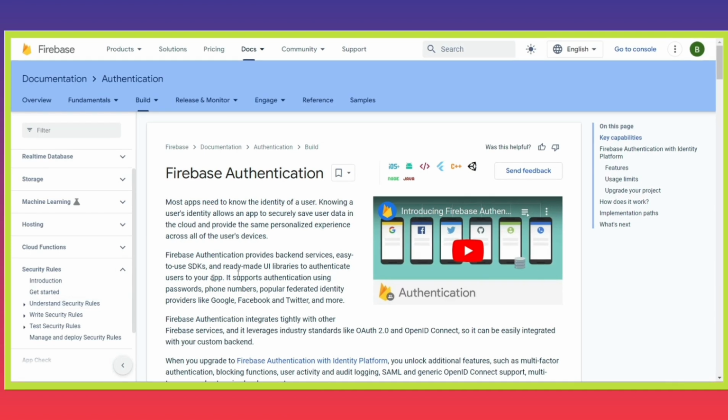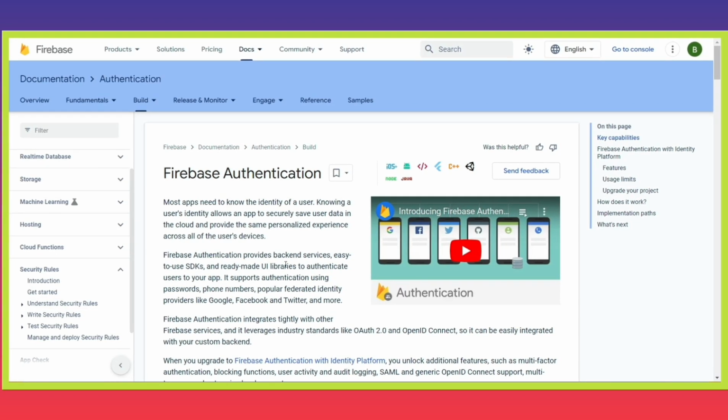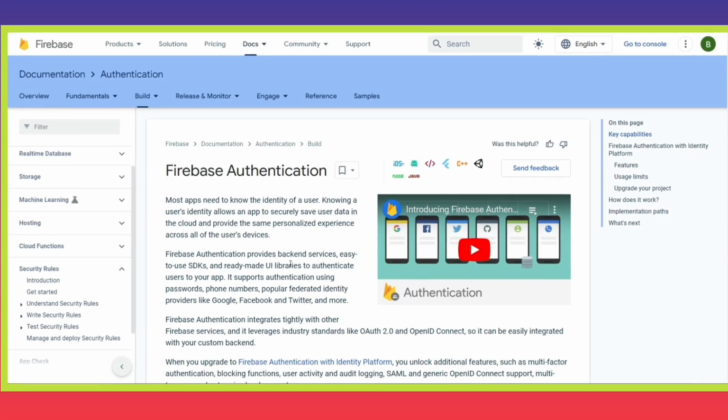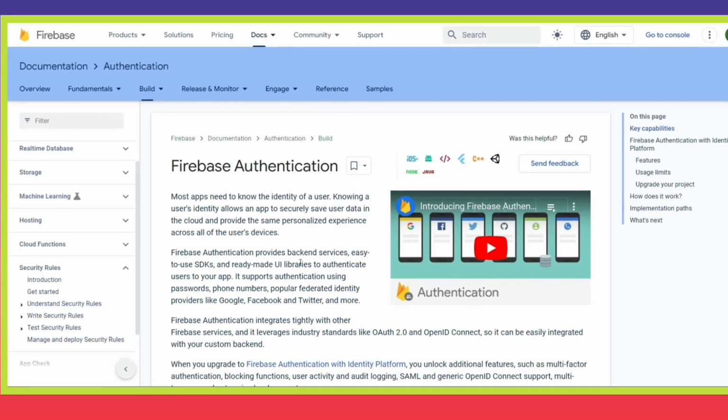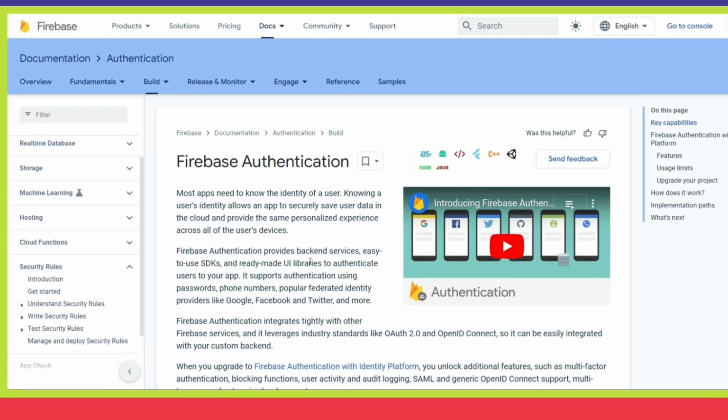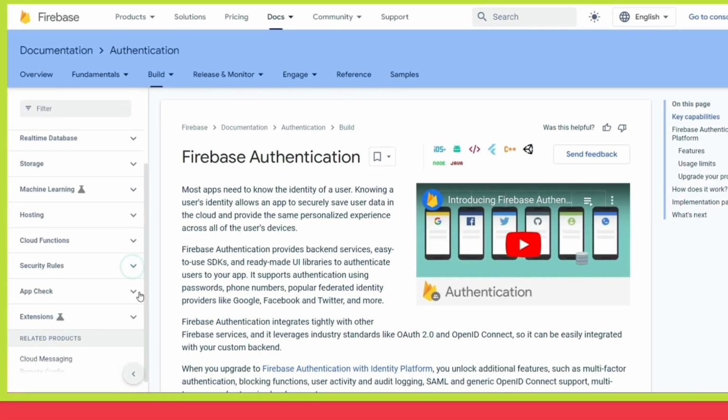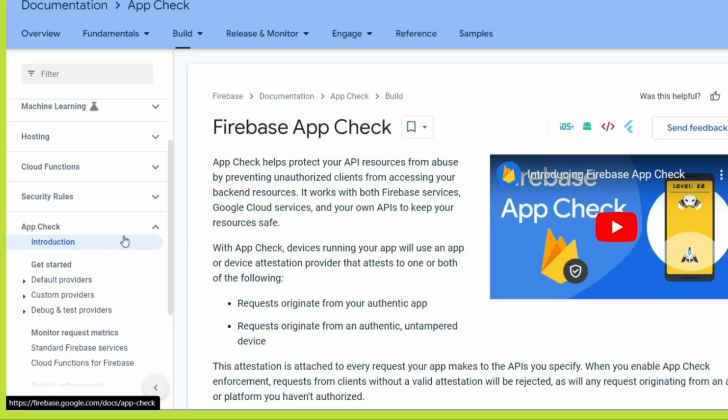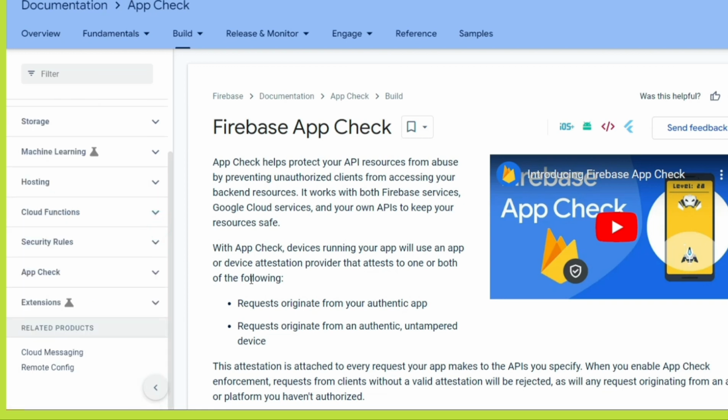Security rules are for the database, where you can use some rules so that the data stored in the database can be secured, and only users with the necessary permissions can access that data. App Check is a service which helps you protect your API resources by checking authentication. For example, you are building some APIs and you want to provide those APIs to other clients and users who can build front ends based on the APIs. So this is how you can protect your APIs.